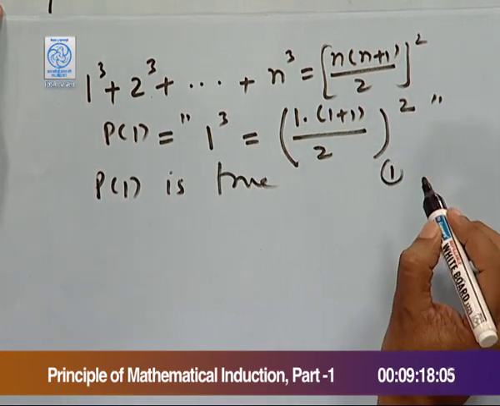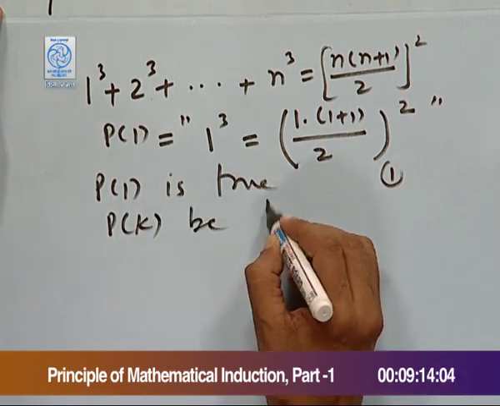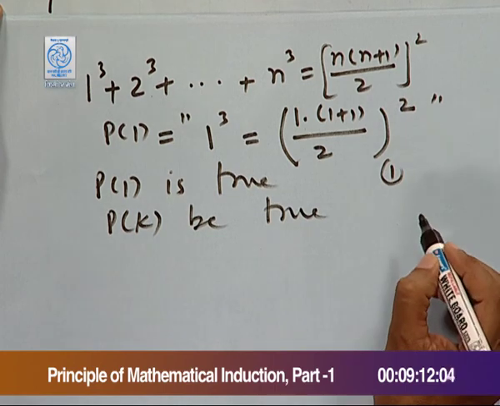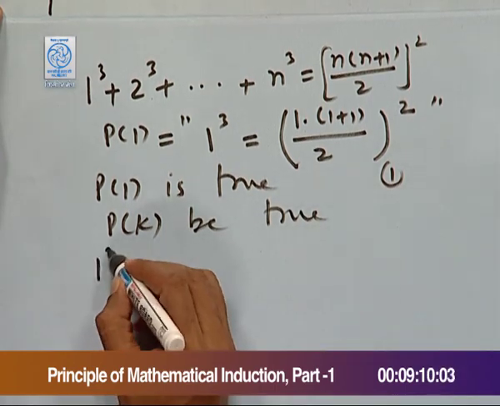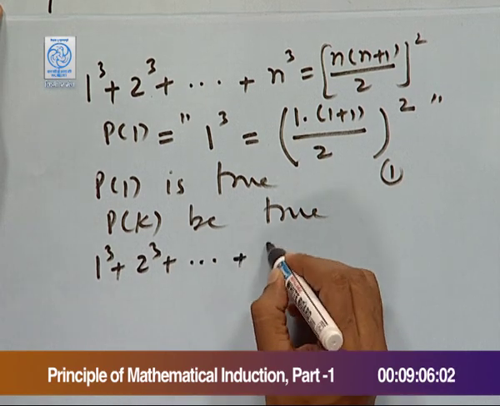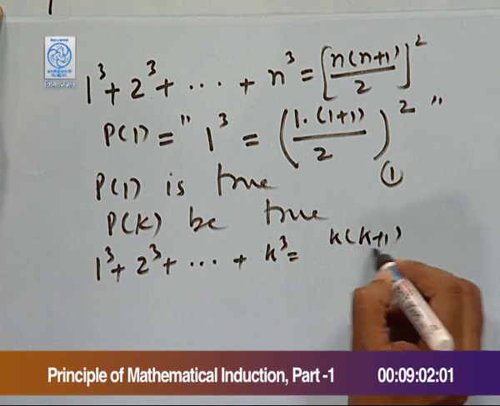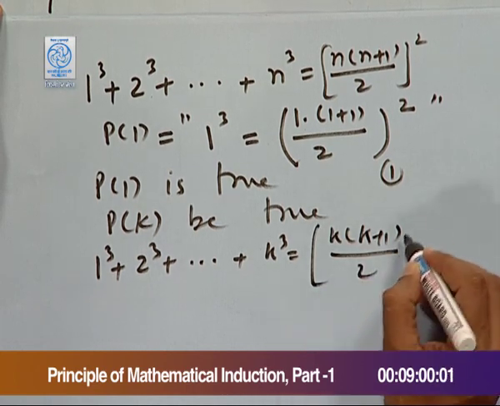So, P(1) is true, the first step. Now, let P(k) be true. This means 1 cube plus 2 cube and so on up to k cube is equal to k times (k+1) by 2, whole square.